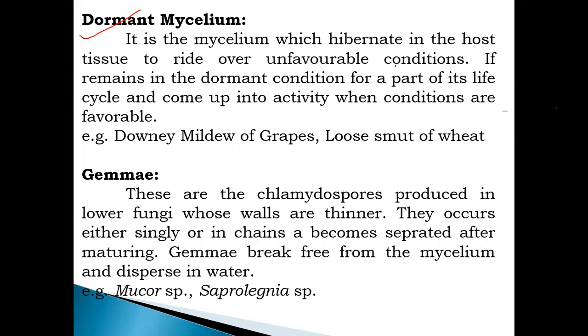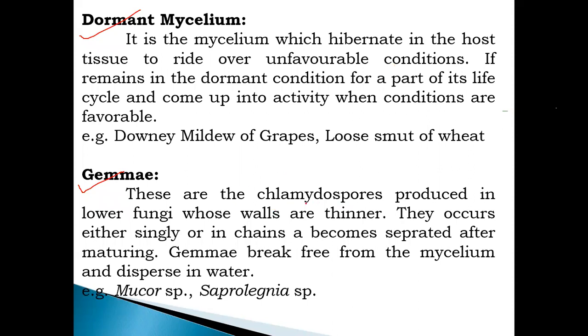Dormancy period म्हणजे काय? That particular dormancy period is required to ride over the unfavorable condition. Likewise, in the case of mycelium, this mycelium becomes inactive when unfavorable conditions occur in that locality, and when the conditions become favorable, at that time it comes into activity. And the last one, the last modification of the thallus or modification of mycelium, is the gamete.